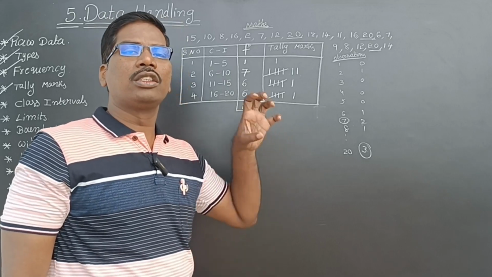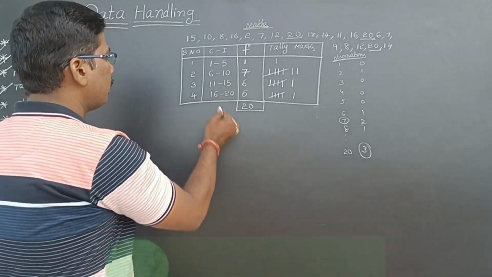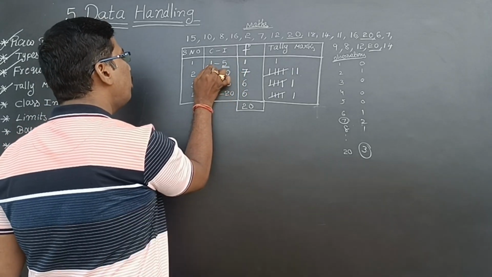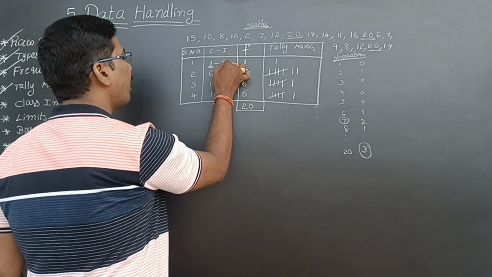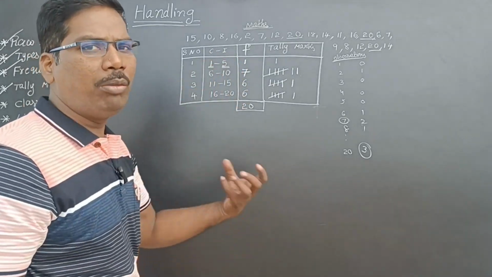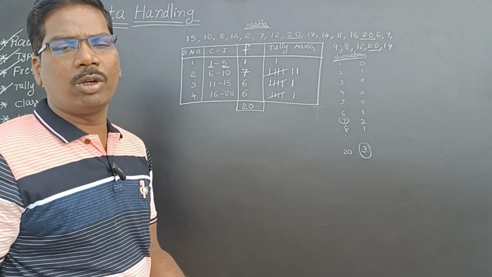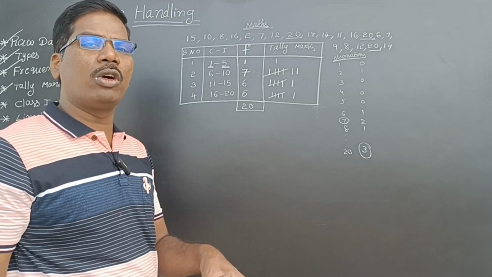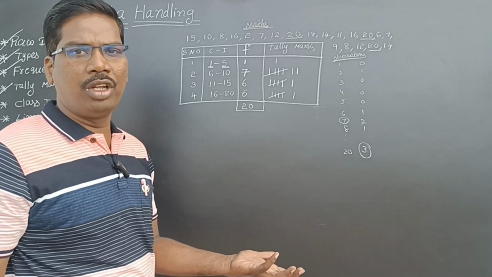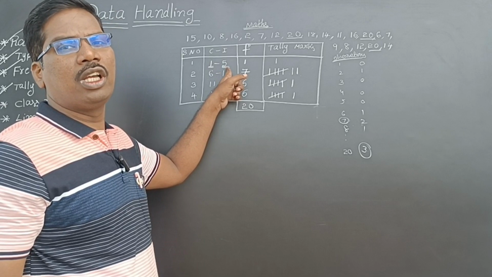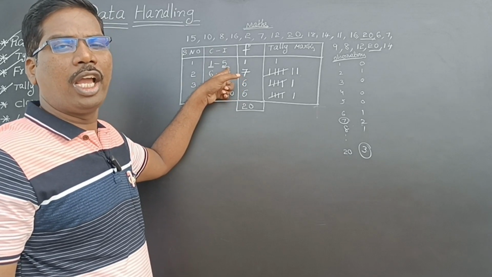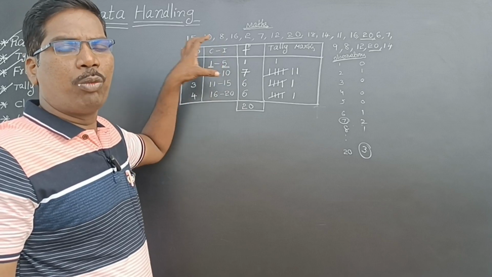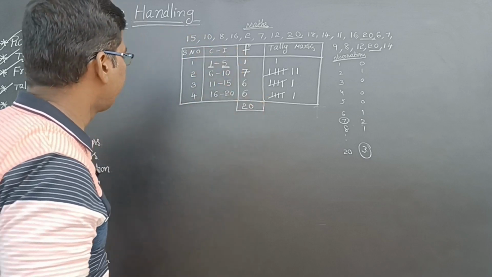In the class intervals, limits will be there. Limit means the extreme values: the minimum marks is 1, the maximum marks is 5. In this class interval, I am taking minimum marks and maximum marks. From 1 to 5 means I have to take from 1 to 5 marks only. I should not take 6 to 10 or 11 to 15 or 16 to 20. I have to bound this to 1 to 5 only, isn't it?